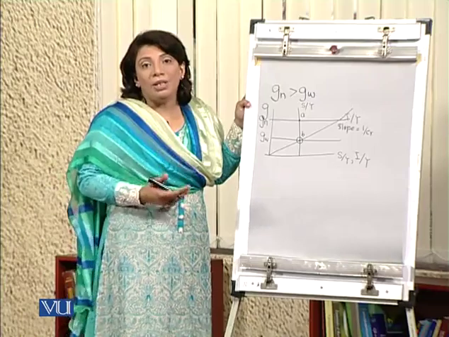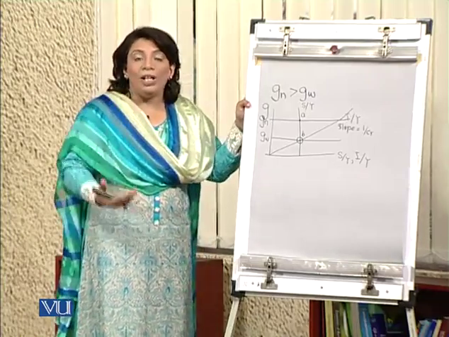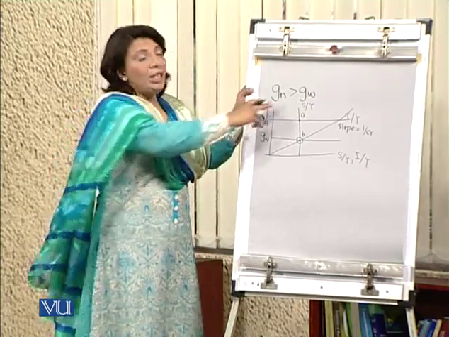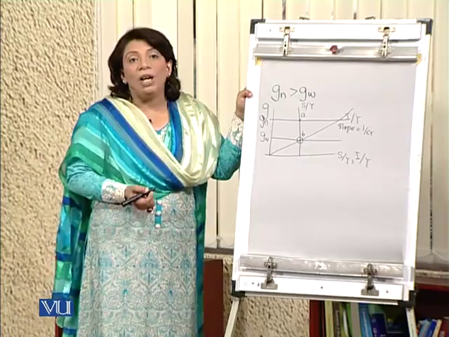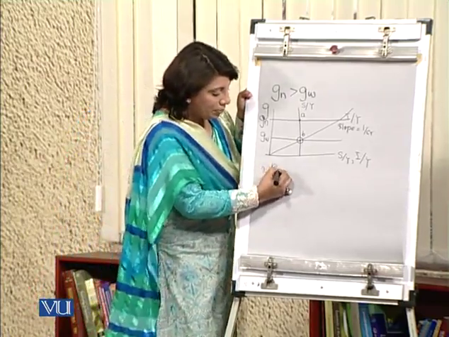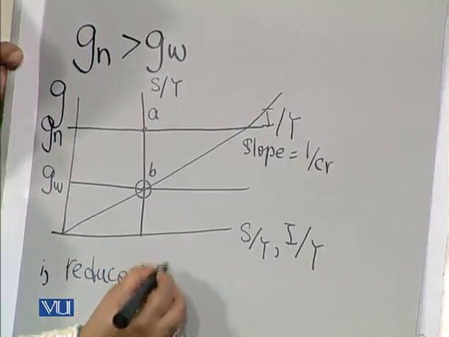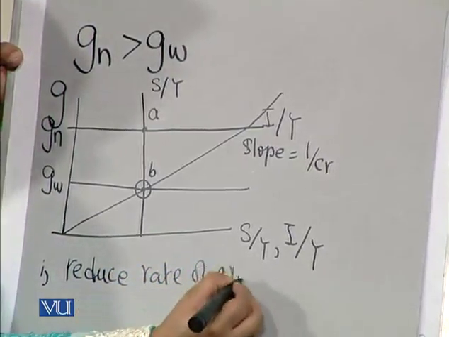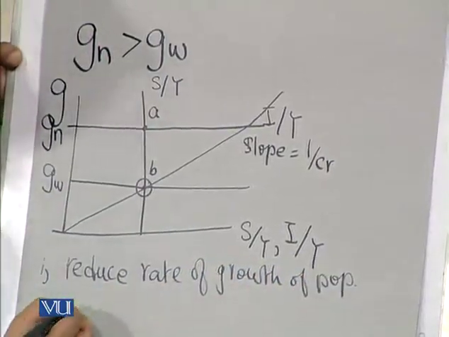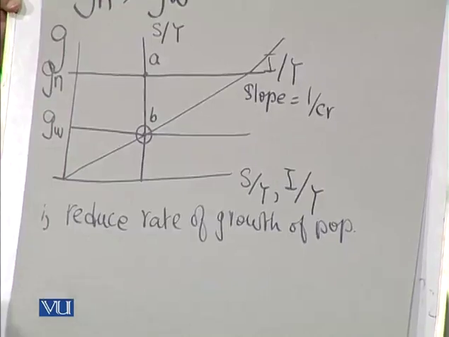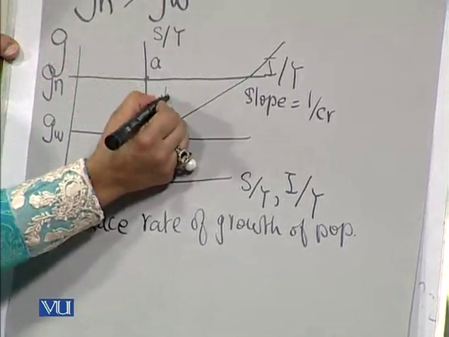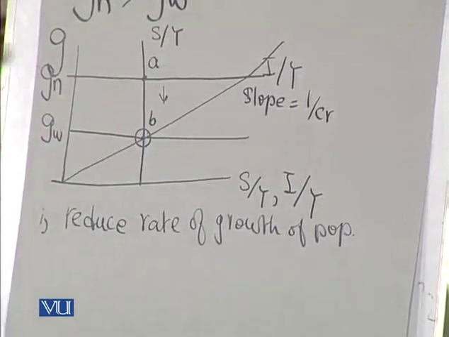So there are certain measures that can be implemented in order to overcome this inequality and make the two things equivalent. The first thing which we can try is that we can obviously reduce the rate of growth of population, and that will certainly help us in reducing the growth rate of the labor force. So this will help us in reducing this GN down, and we will try to assure that the two things become equivalent to one another.